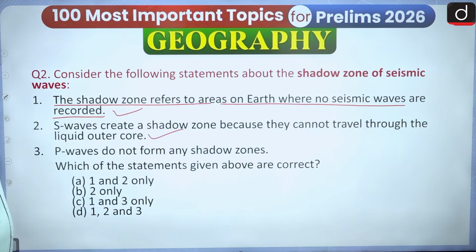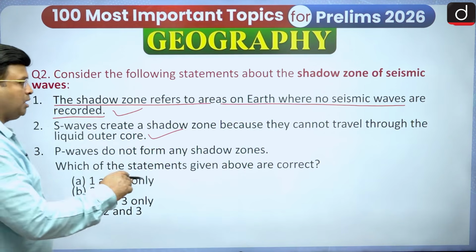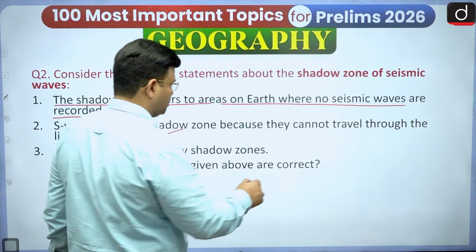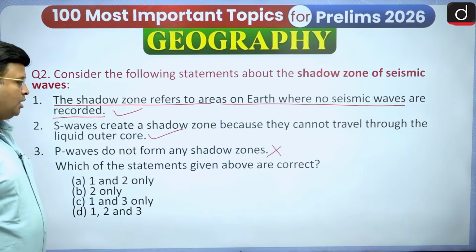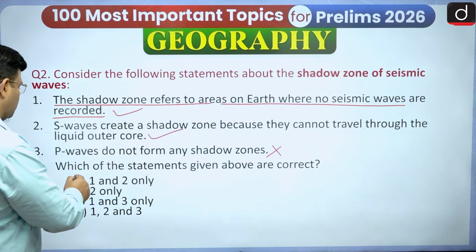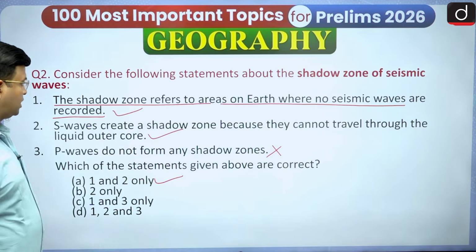And P waves do not form any shadow zone. P waves do form a shadow zone, therefore this statement is wrong. Here it says that P waves do not form any shadow zone. So only 1 and 2 are correct, and this option is correct.